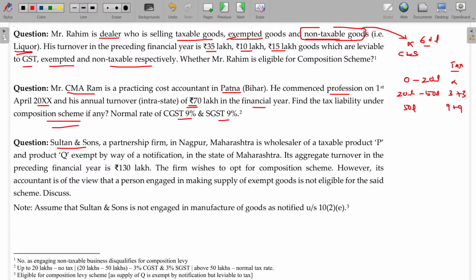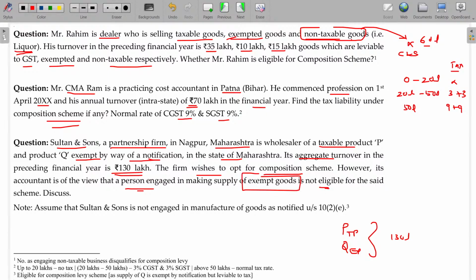Sultan and Sons, a partnership firm in Nagpur, Maharashtra, is a wholesaler of taxable product P. Q is an exempt product by way of notification. In the state of Maharashtra, its aggregate turnover in the financial year is 130 lakhs. The firm wishes to opt for the composition scheme. However, its accountant is of the view that a person engaged in supplying exempted goods is not eligible.